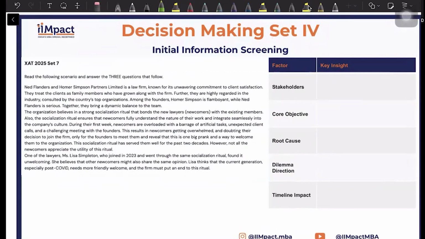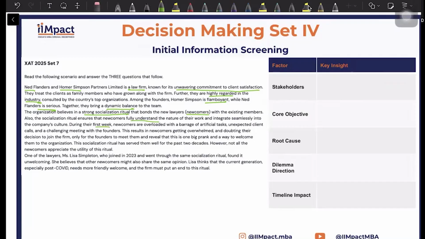All right, let us synthesize this set. Ned Flander, Homer Simpson, okay, law firm, unwavering commitment to client satisfaction, clients as family members, highly regarded in the industry. Homer is flamboyant, Ned is serious, they bring a dynamic balance. Strong socialization ritual for the newcomers. The socialization ritual ensures they fully understand the nature of work and all that.